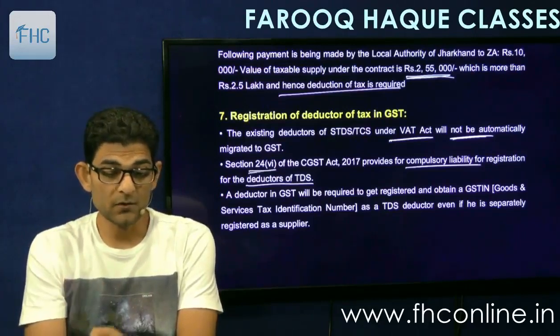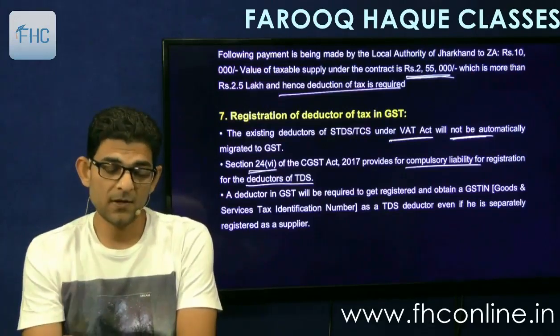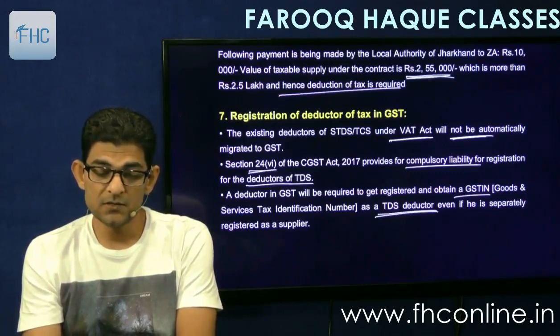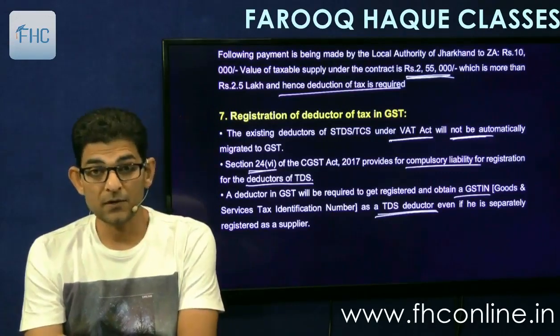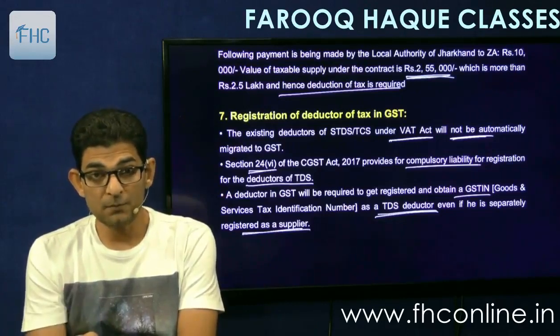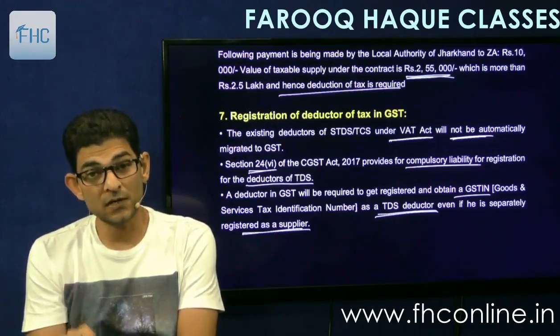Section 24, because there is a compulsory registration, and the deductor in GST will be required to get registered and obtain a GSTIN as a TDS deductor, even if he is separately registered as a supplier. So you may be registered as a supplier, but you have to obtain a separate number as a TDS deductor.